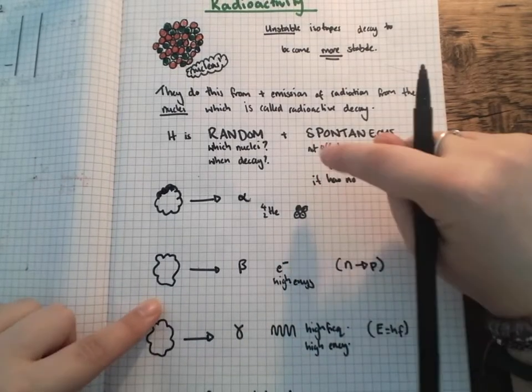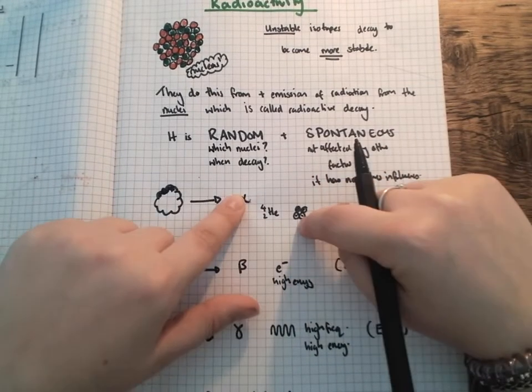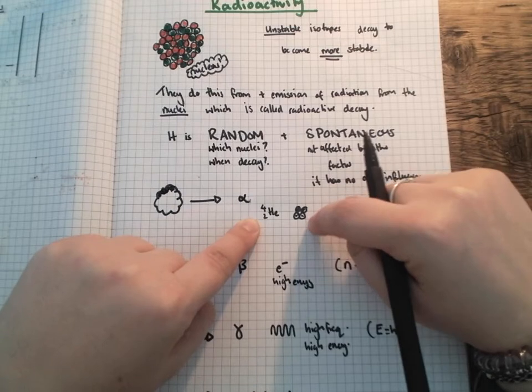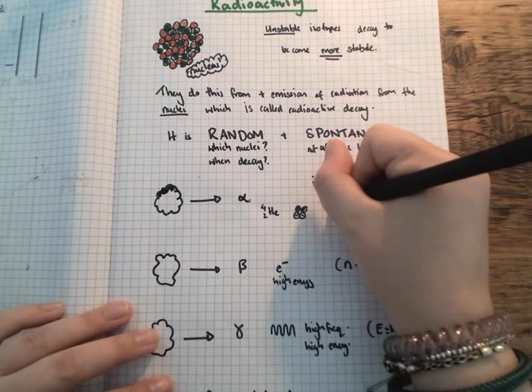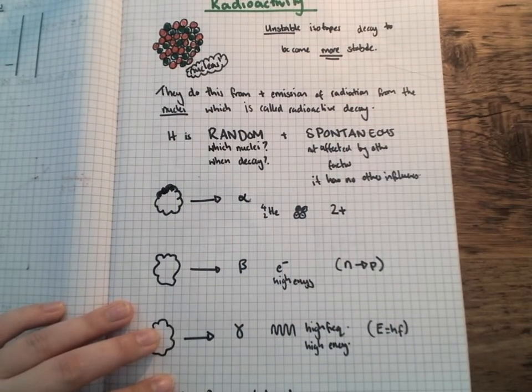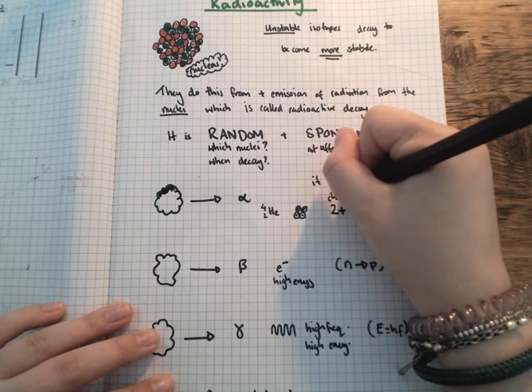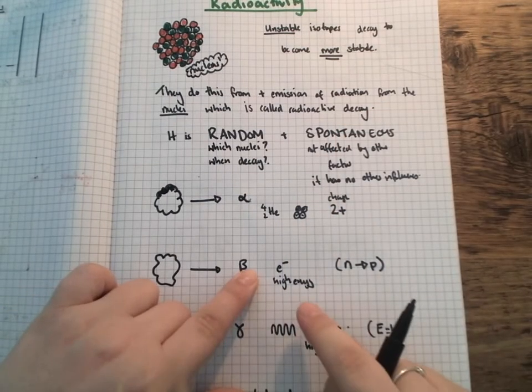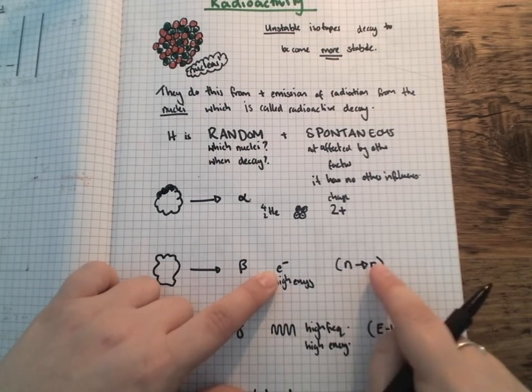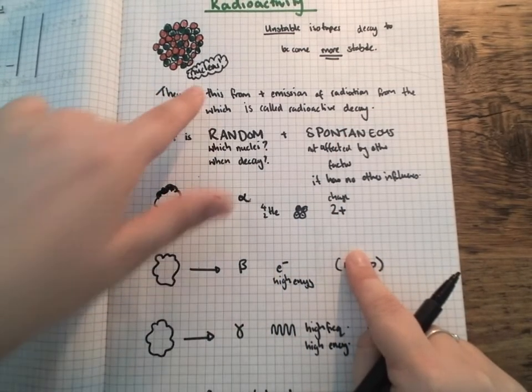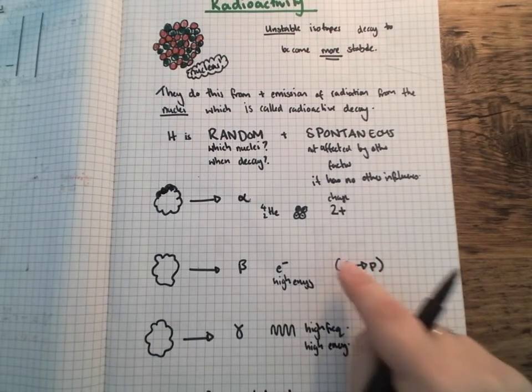So these are the three types of ionizing radiation. We have alpha, which is a helium nucleus, so 2 protons and 2 neutrons. They have a positive charge of +2. A beta particle is just a fast-moving electron. Actually, what's happening in the nucleus is a neutron turning into a proton, but you don't need to tell about that.